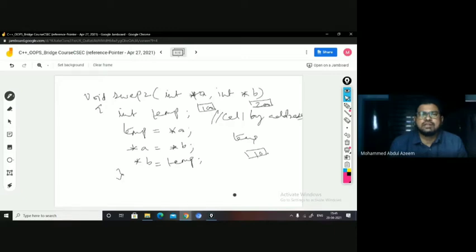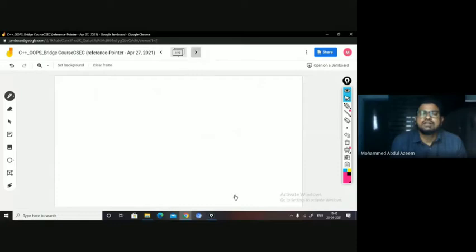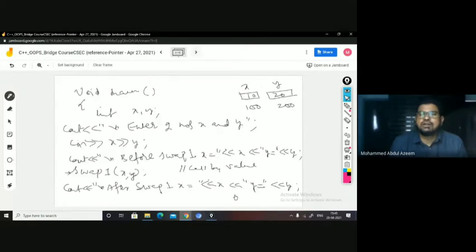Asterisk A equal to asterisk B. What do you mean by this? Asterisk B means B pointed memory, the value at B pointed memory. B is pointing to 200 location. In 200, what do you have? You have 20. So that 20 is placed where A pointed memory. Where is A pointing? A is pointing to 100 location. Got it? So in 100 location, this, right?